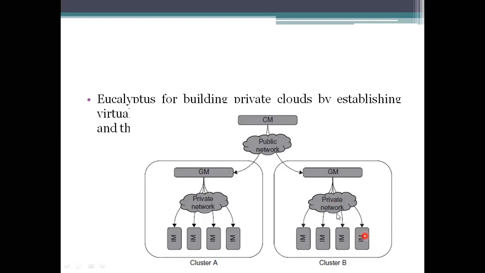This group manager gathers the information from all these IMs and also schedules the execution of these instances, because if all are executing at once, the high availability of the systems or the availability of the network will be degraded. So somebody has to look after these things.